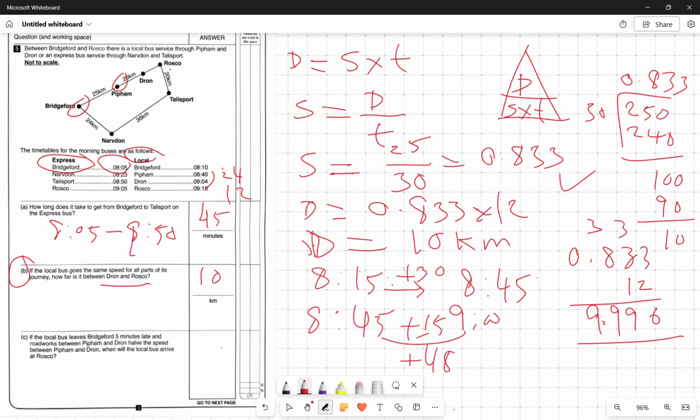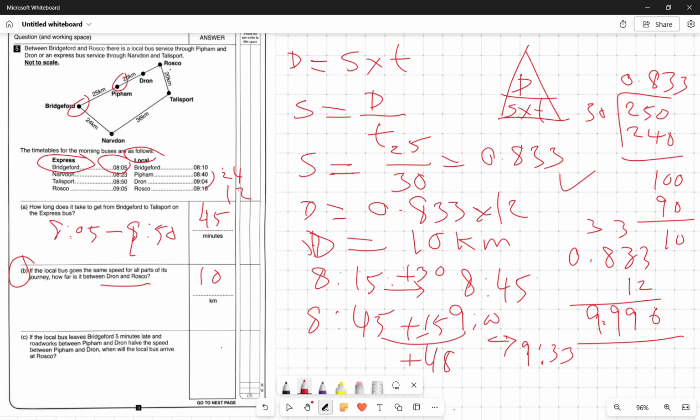Now you take away 15 from 48, which is 33. So the bus will arrive at Drone at 9:33.